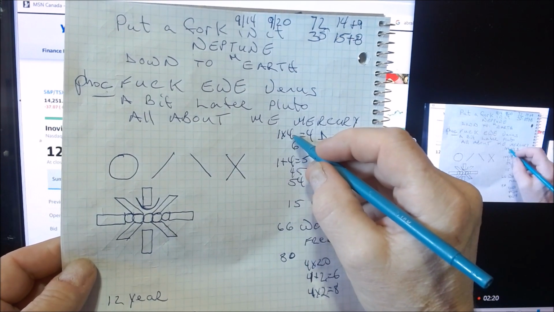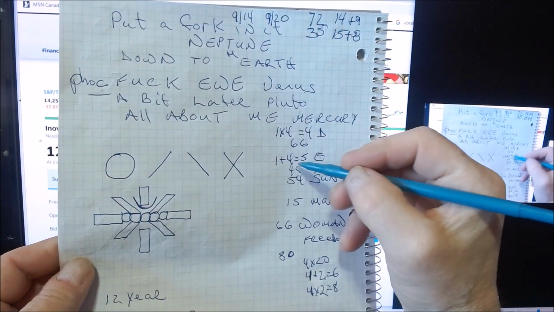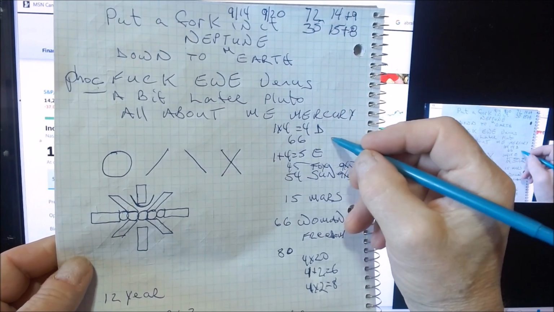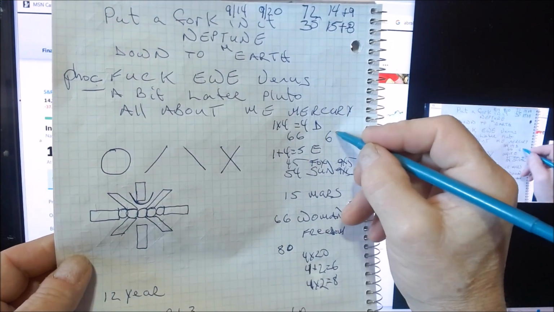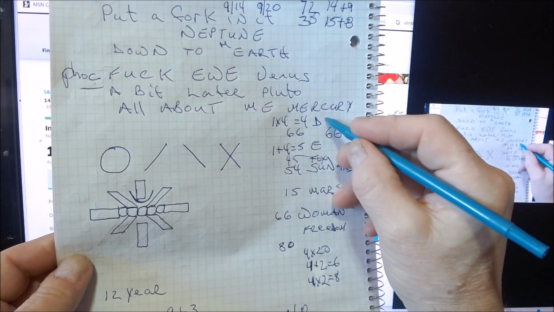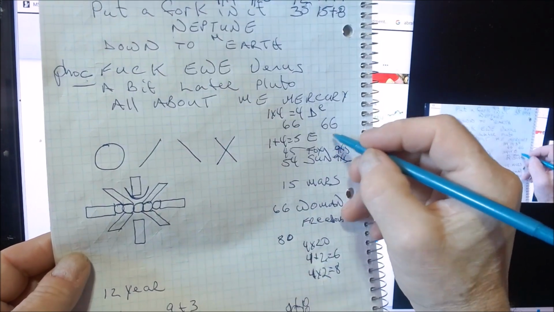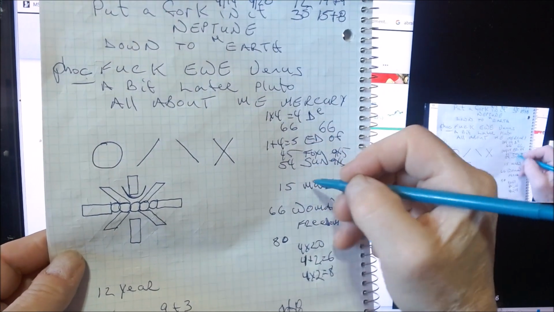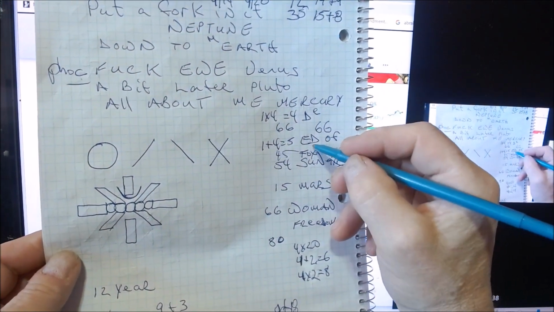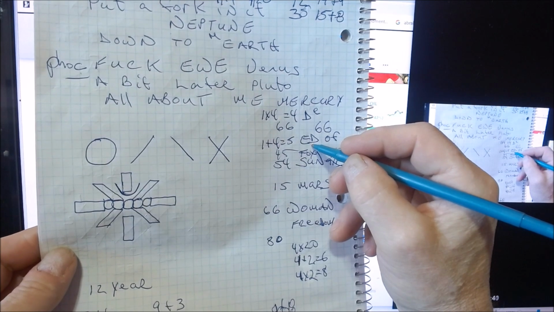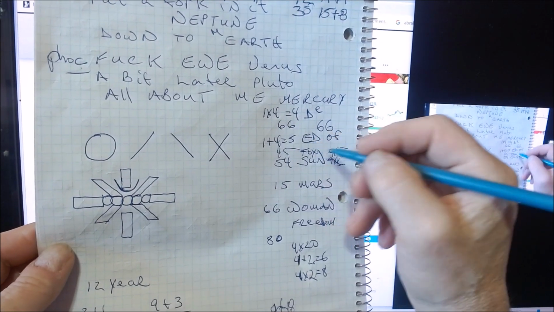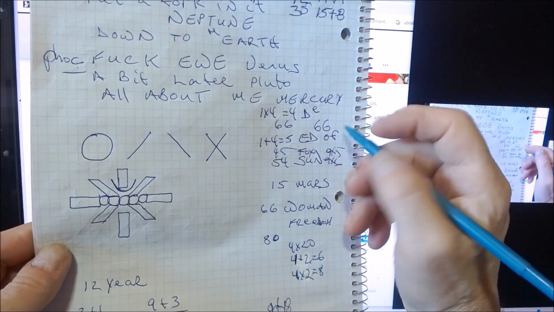1 times 4, where does this come from? Right over here, 1 plus 4 equals 4 and 5. 4 and 5 is the letters D and E, which represent the sun, as well as the English and French for de, which is the word of. And backwards, it's the ed, of ed. So it's an extension of a word. So what does that extension mean? We're not going to get into it right now.